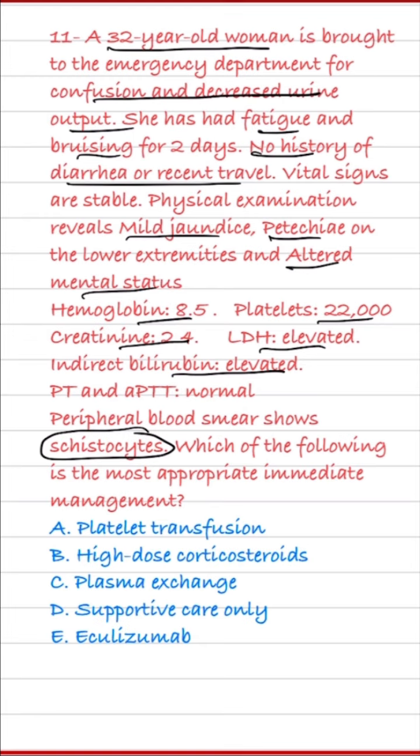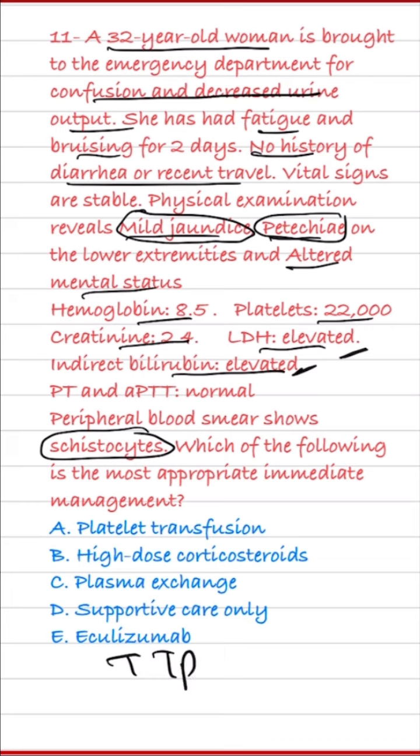So here we see hemolytic anemia, explaining this high LDH and high indirect bilirubin, which also explains this jaundice. Also we see thrombocytopenia explaining this petechiae. And we have schistocytes and neurologic manifestations like confusion, altered mental status. So this is a typical TTP case, thrombotic thrombocytopenic purpura.